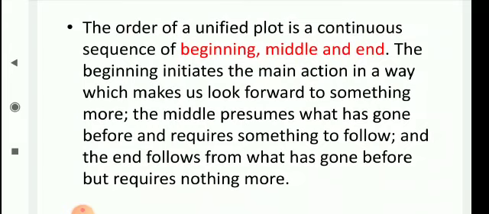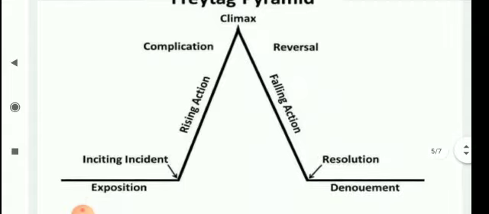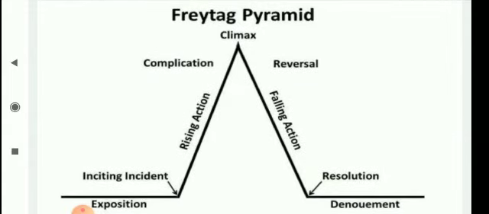When we arrive at the end of something, we know things have taken place, but there is nothing more to come. About the structure of a plot having 5 acts, a critic, Freytag, designed a pyramid, Freytag's pyramid, and this pyramid makes clear how different acts in a plot are arranged.